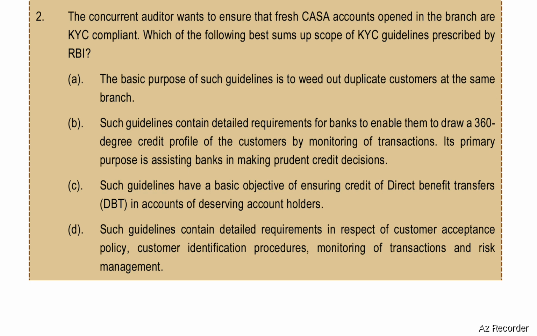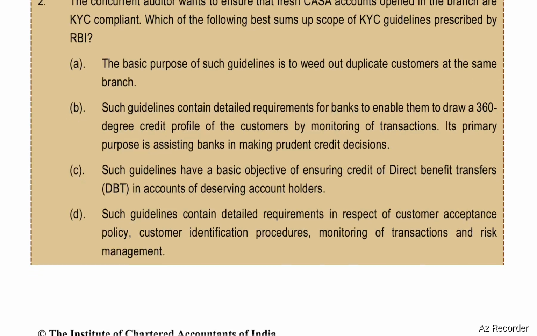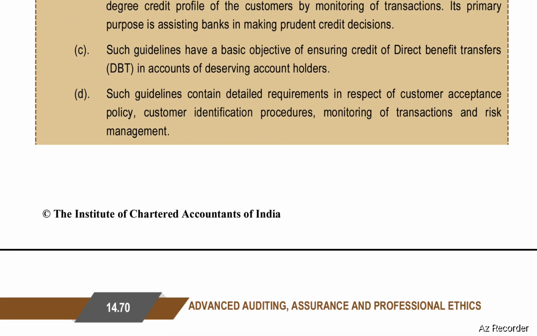Its primary purpose is assisting banks in making prudent credit decisions. Next, such guidelines have a basic objective of ensuring credit of direct benefit transfers in accounts of deserving account holders. Such guidelines contain detailed requirements in respect of customer acceptance policy, customer identification procedures, monitoring of transactions, and risk management. Option D is correct. That is, such guidelines contain detailed requirements in respect of customer acceptance policy, customer identification procedures, monitoring of transactions, and risk management.